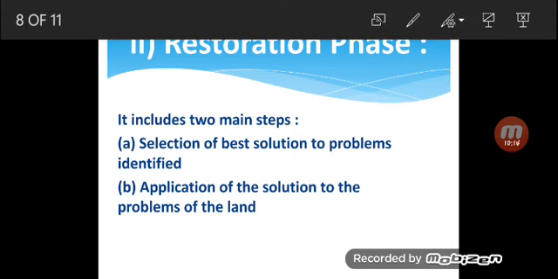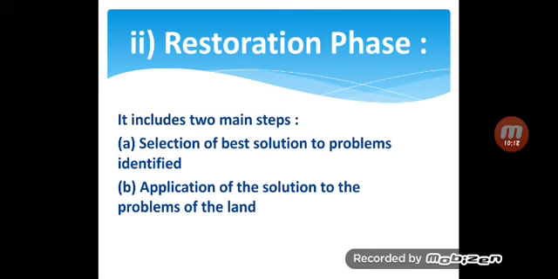So first identify the problem, analyze it, and think about alternative solutions; in the restoration phase, select the best solution among all and apply it to recover from the problem.